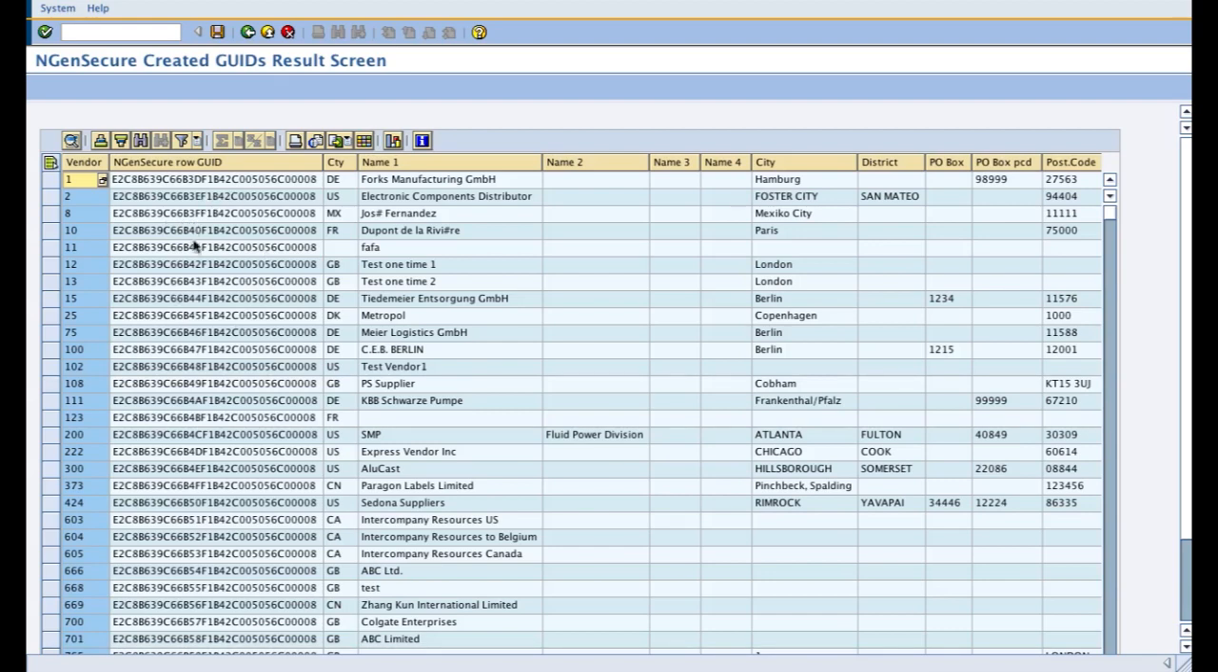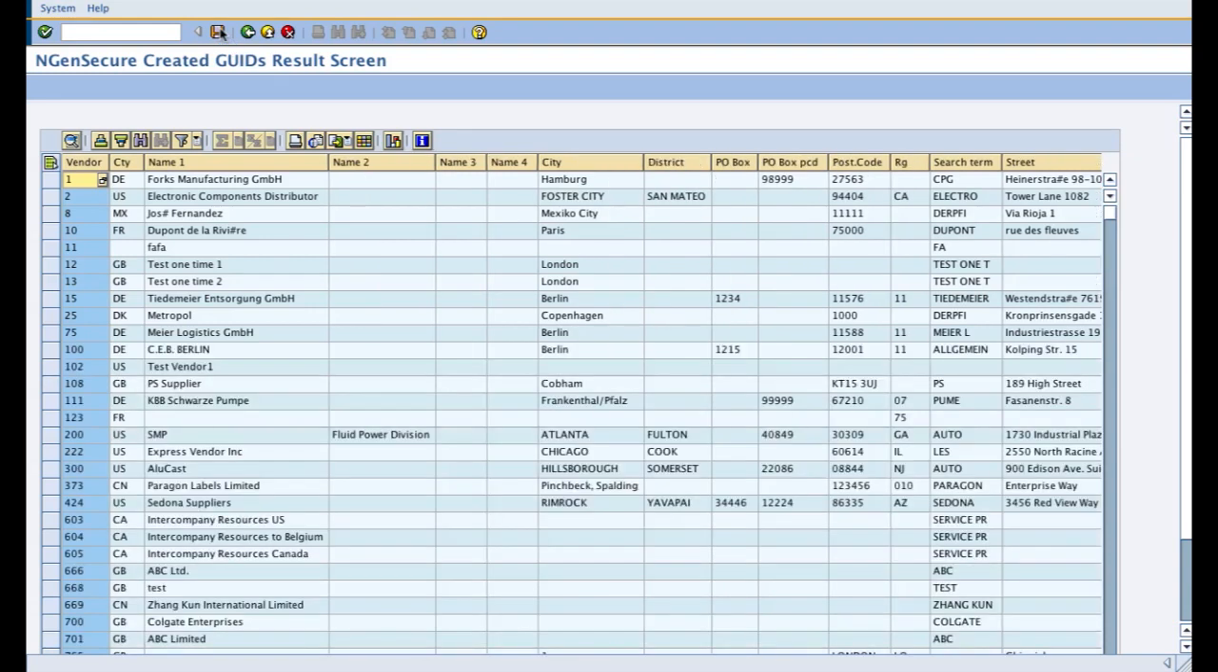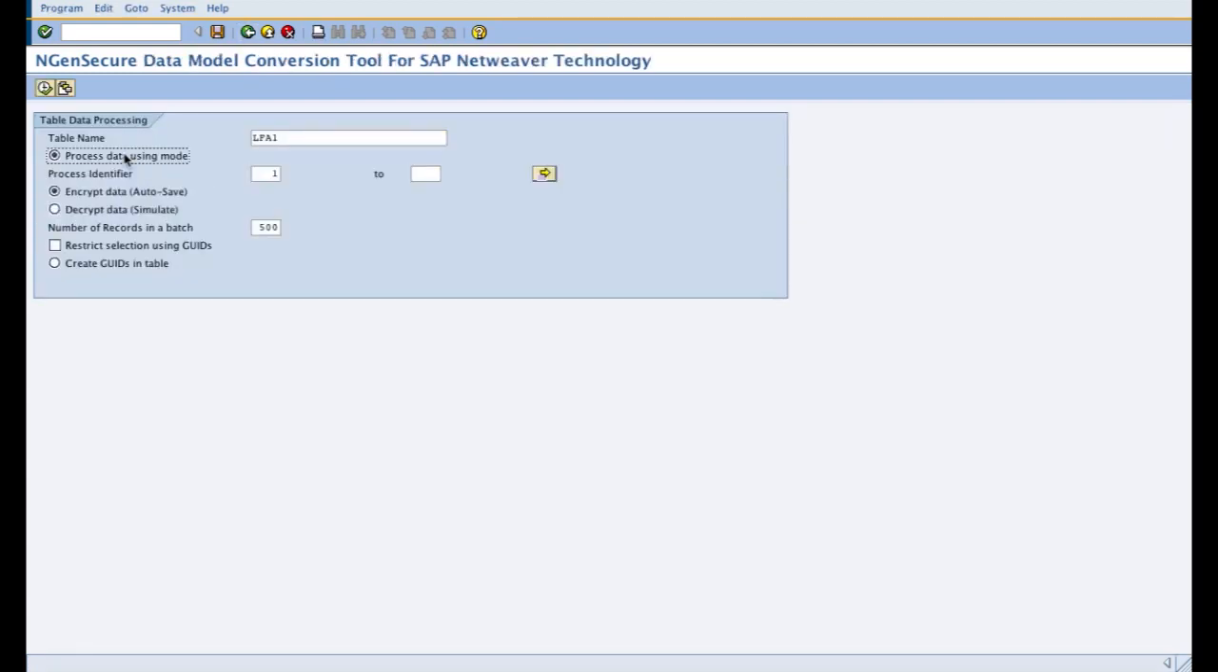So now all the GUIDs are created and displayed on the screen, but it is not yet saved. So you have to click on the save option to save the GUIDs in the underlying database. So I am clicking on the save button. Now it has been saved in the database. Now I can move to execute encryption of existing data as a scrambling tool in QA and dev environments.